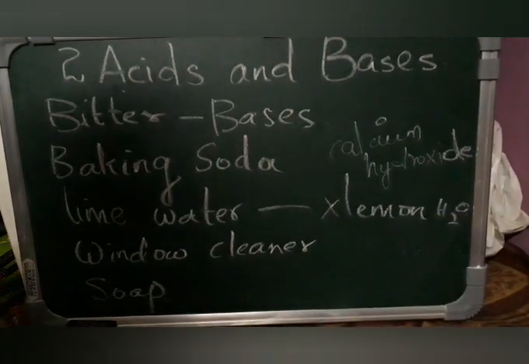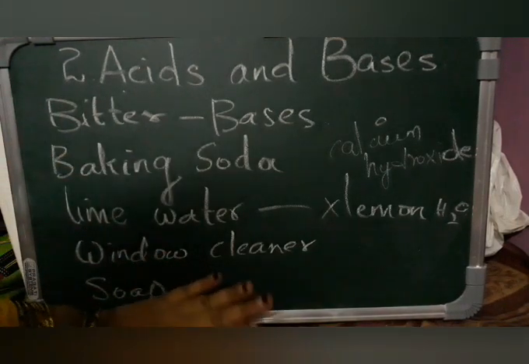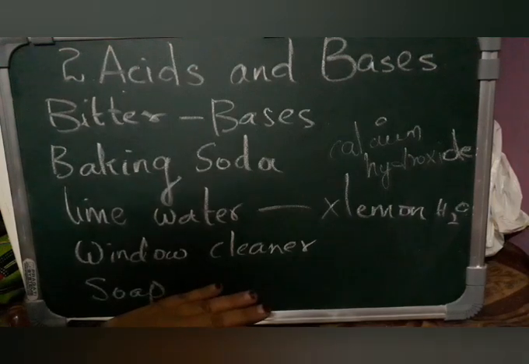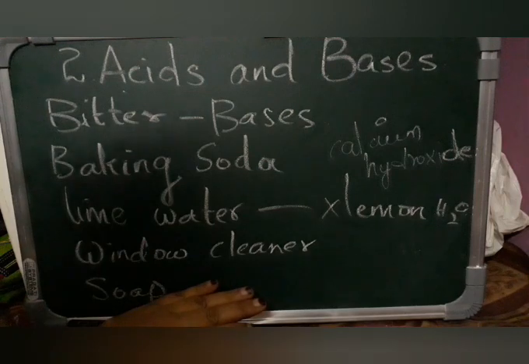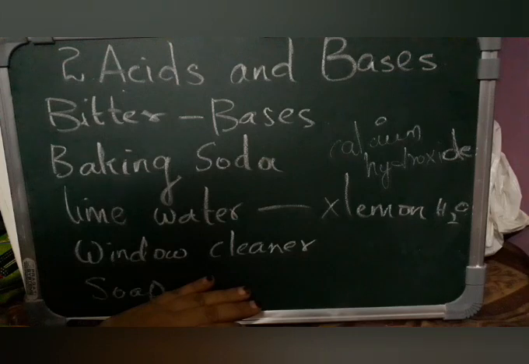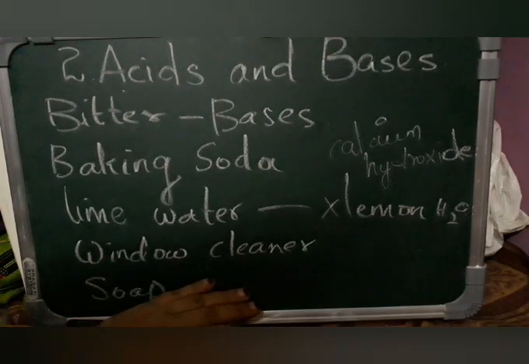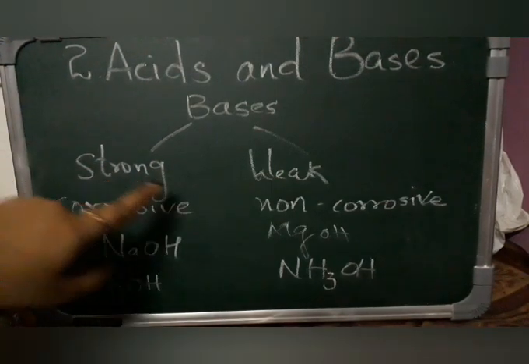Coming to the classification, bases are again divided into two types, natural and artificial. Natural bases are those naturally present. Based on strength, they are divided into strong bases and weak bases.